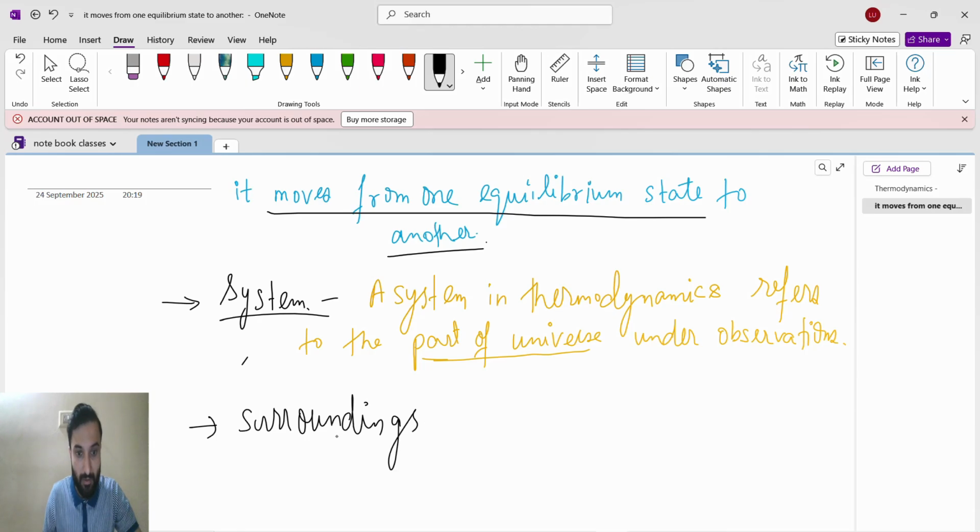Surroundings means, write it down, part of the universe other than the system. So the part of the universe other than the system, that is all surrounding.